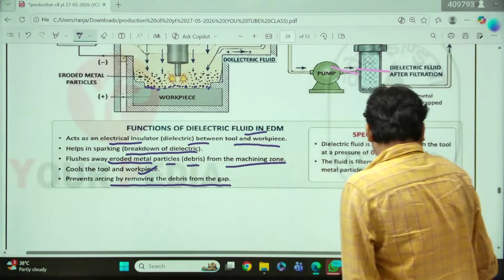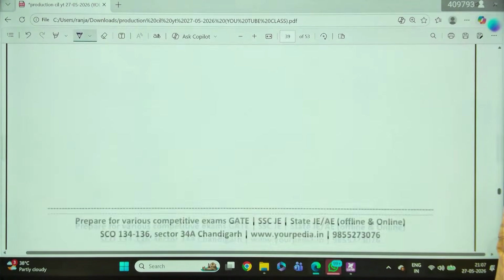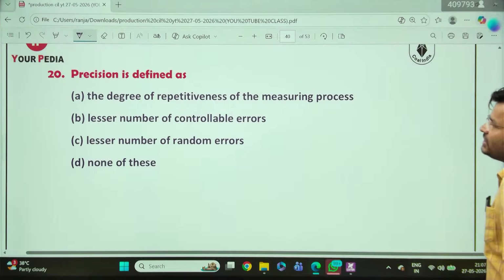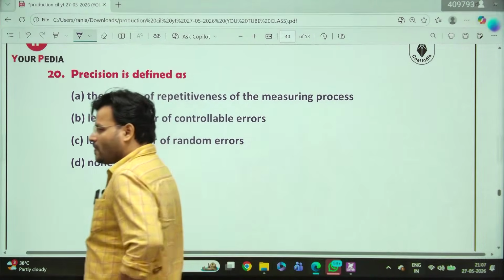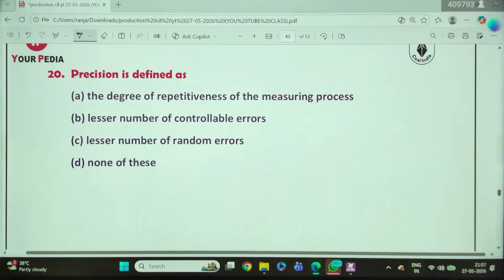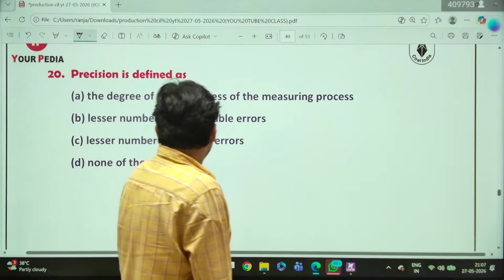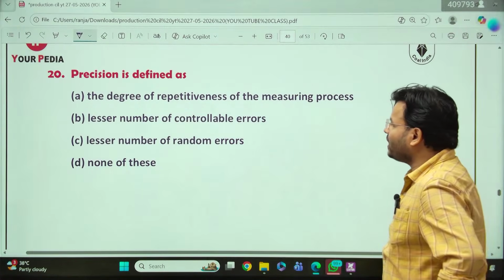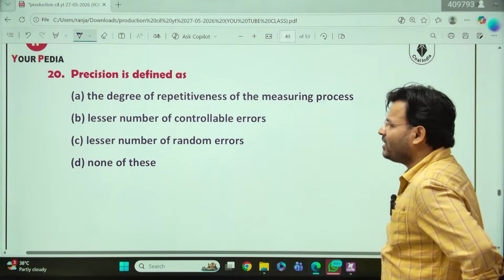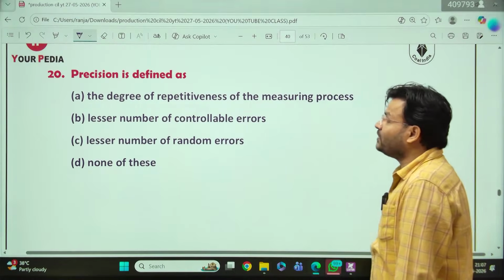Okay, come to the next question. Precision is defined as, how can we define precision? Question number 20. Everyone tell me. The degree of repeatedness of the measuring process, lesser number of control error, lesser number of random error, none of these. What will be the answer? Precision, you know.